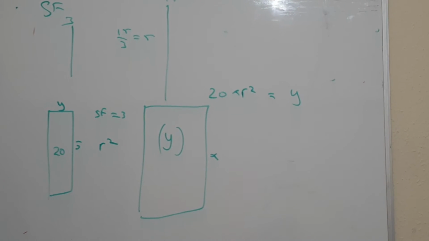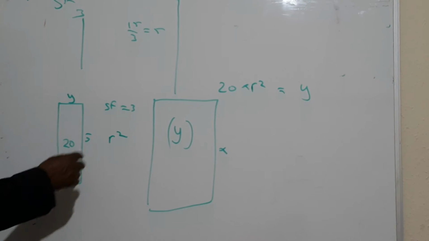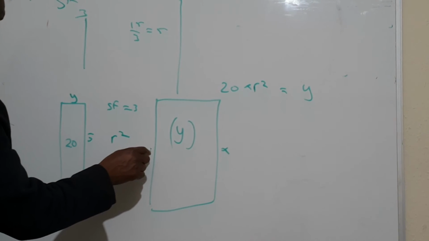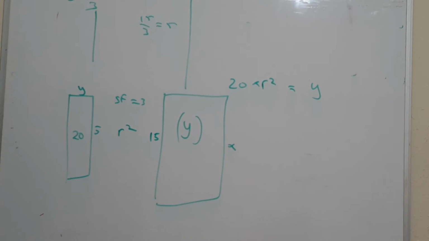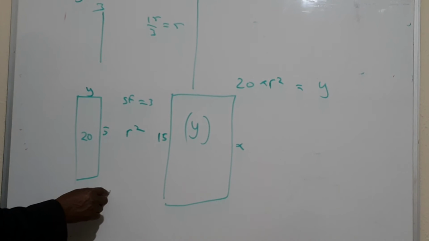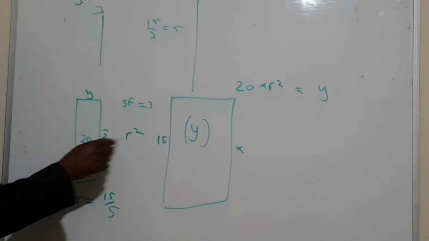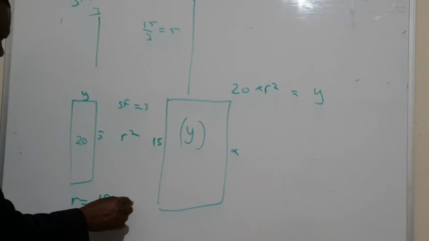You get it? Equal to y. So therefore, if we know this side and we know this side, let's say this side is 15. So what is the scale factor? The scale factor, which is r, is equal to 15 over 5, because we have mentioned one side by one side, isn't it? Which is equal to 3.